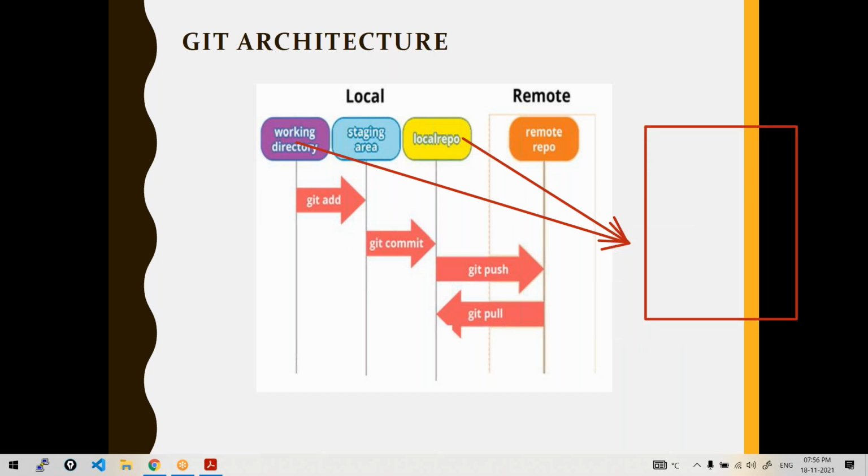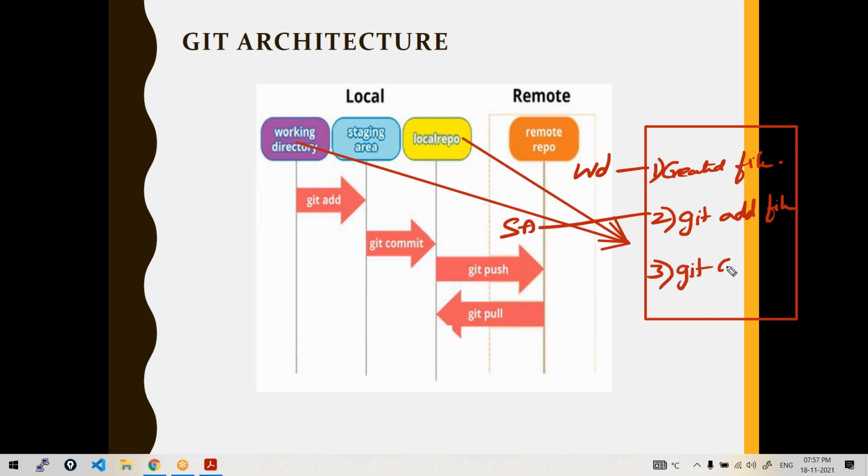Imagine this is a folder or a directory. Suppose I just created a file here. I just created a file, which means it is said to be in the working directory. Then I'll run a command, git add that file. Then it is said to be in the staging area. Then if I run the command git commit, it goes into the local repository. Understood? It's one and the same folder, but logically it's different.